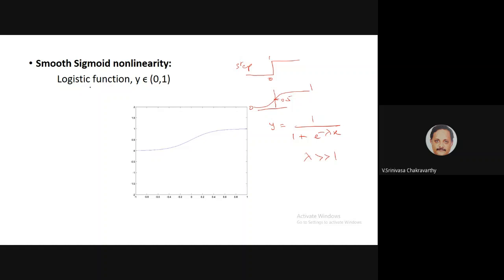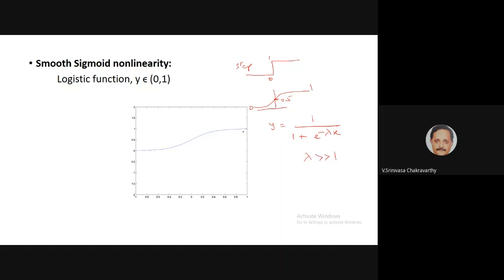You also have smoother versions of this kind of function. For example, we call this a smooth sigmoid nonlinearity. This kind of function can go from 0 to 1 or from minus 1 to 1. If you want a function that goes from 0 to 1, you use something called the logistic function, which is given by y equals 1 over 1 plus e to the power minus lambda x. Lambda is positive, typically greater than 1.